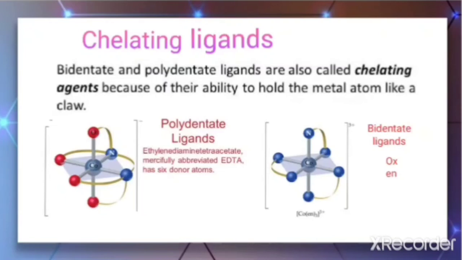There is another category of ligands, which is called chelating ligands. The bidentate and polydentate ligands are also called chelating ligands because of their ability to hold the metal atom like a claw. For example, EDTA is a polydentate ligand, and OX and EN are bidentate ligands. So these are also called chelating ligands. We will discuss this in more detail in the isomerism area.